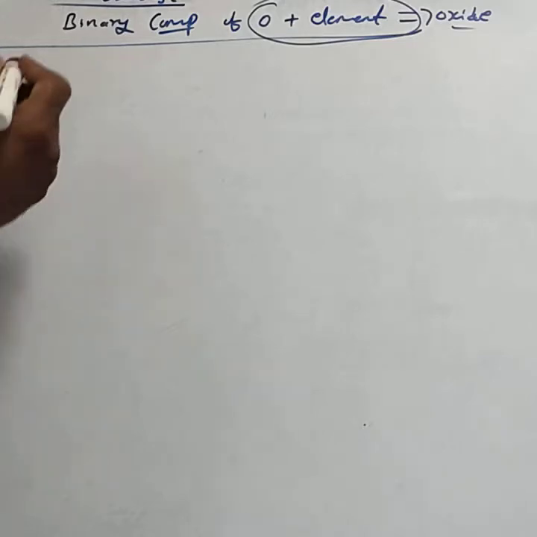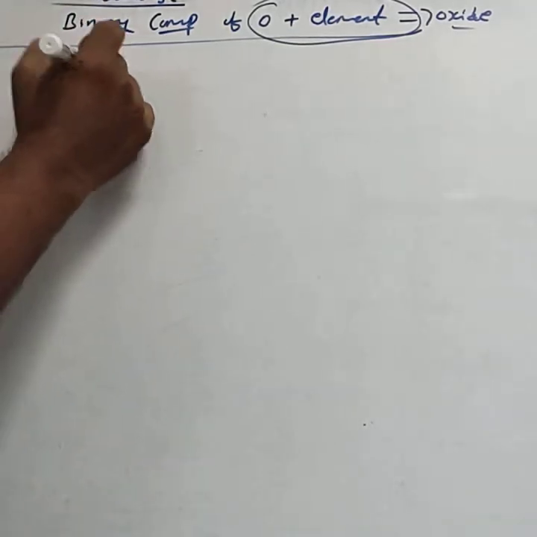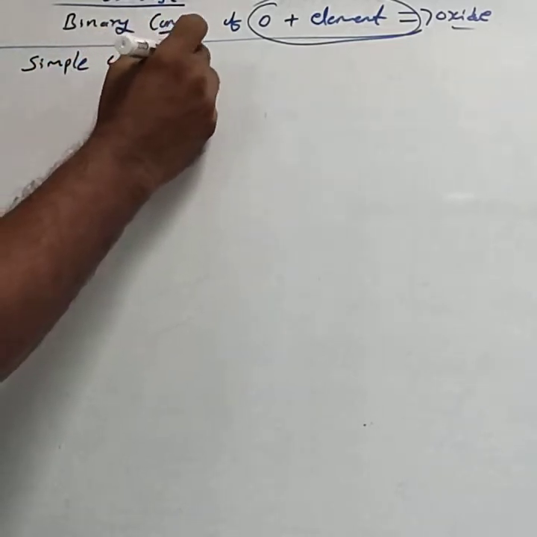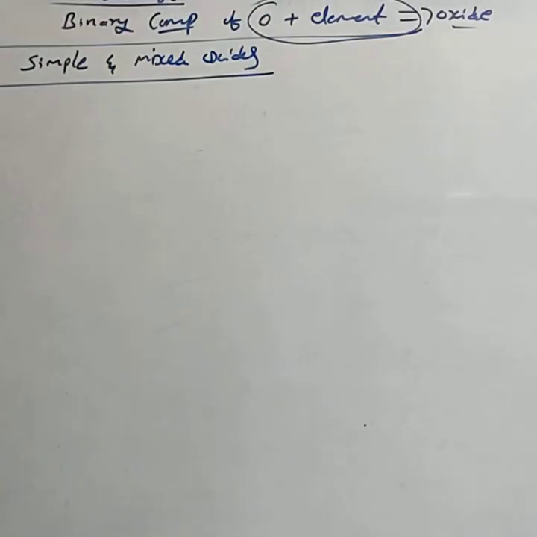The oxides are classified into simple oxides and mixed oxides. Oxides are of two types, namely simple oxides and mixed oxides.